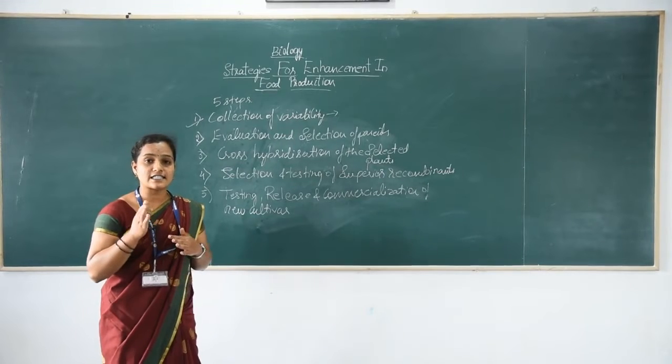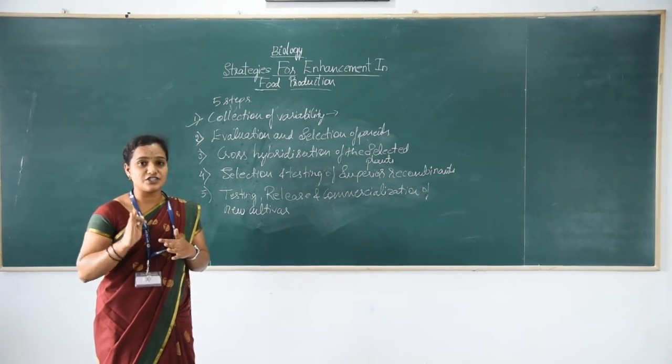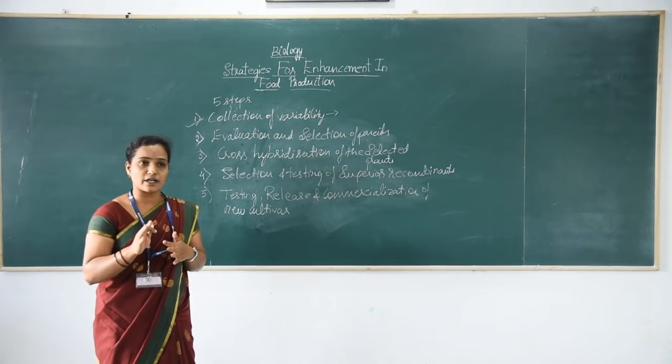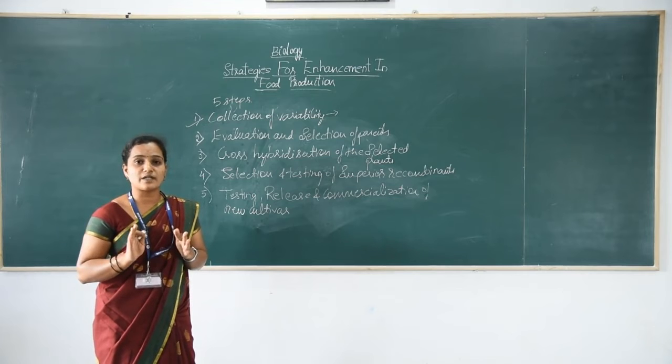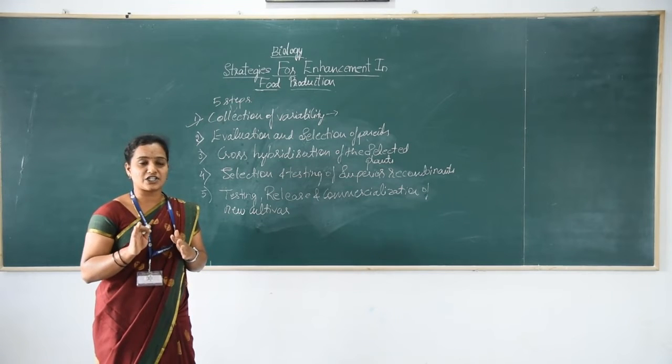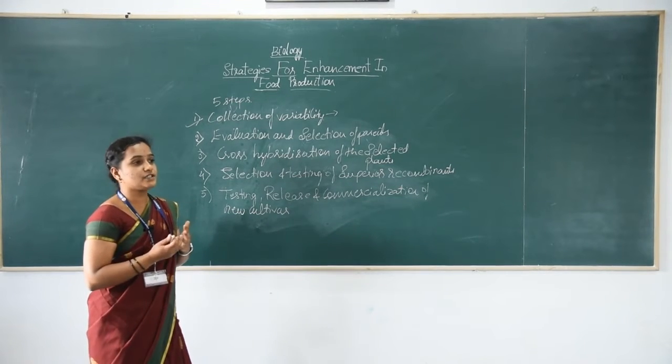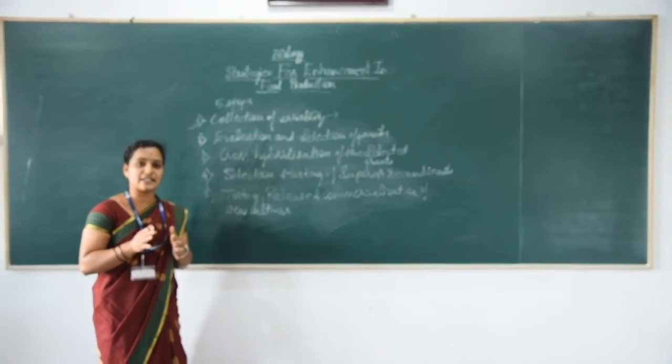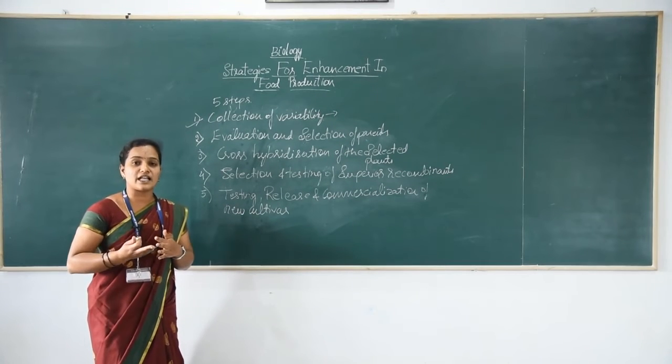The entire collection of all the diverse alleles of all the genes in a given crop is termed germplasm collection. Germplasms are maintained in germplasm collection centers.